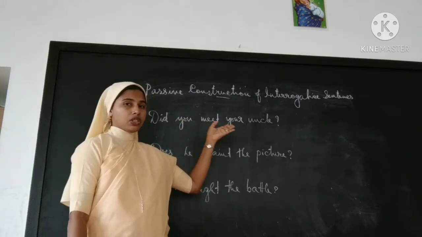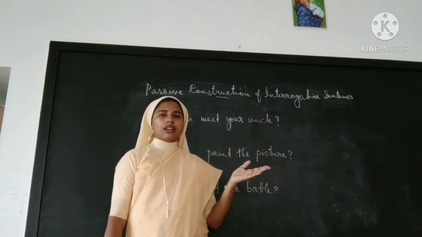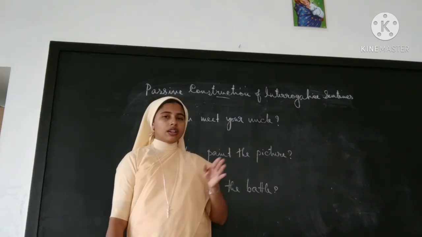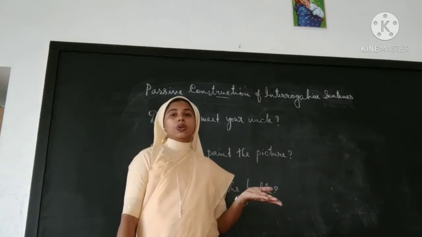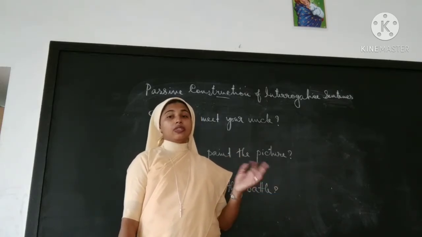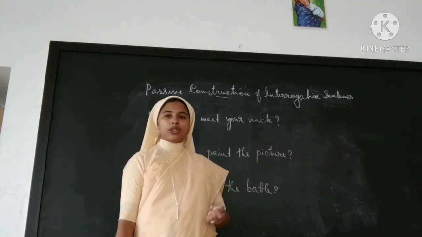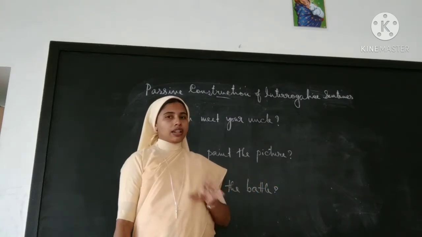If you get such types of sentences, for beginners, it's easy to first convert into a statement, and after that convert into passive voice. That will be easy for beginners. But once you are expert, you can convert directly into passive. No problem. The answer must be right.